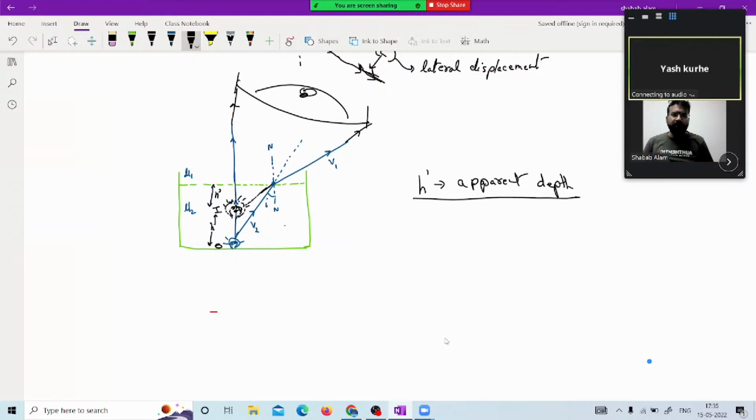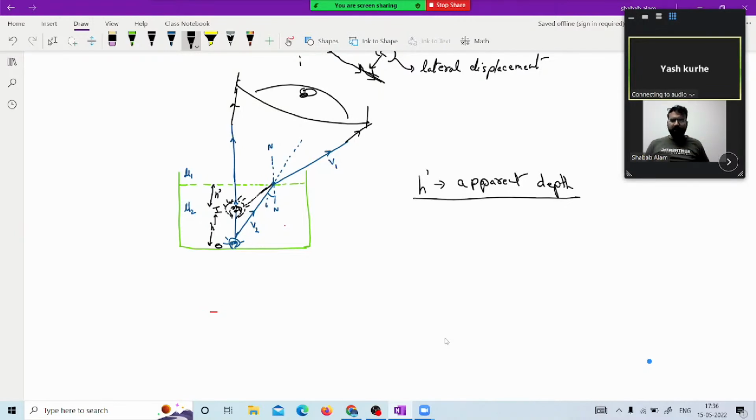So actually it is deeper, and when you are putting your leg down, you can see that your leg gets immersed more as compared to what you were visualizing. So this is the apparent depth we talked about, and this is the raise of height of the object as an image.